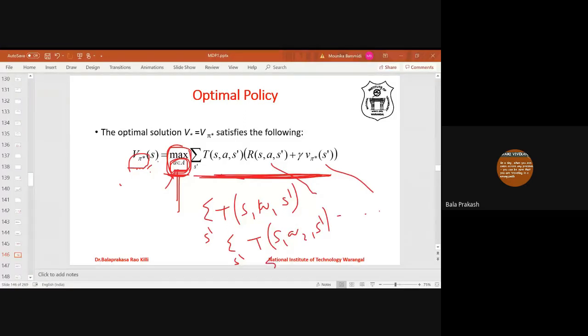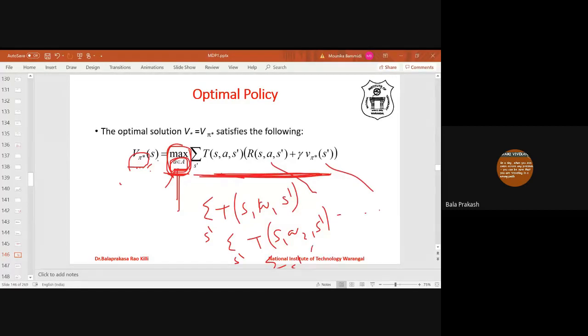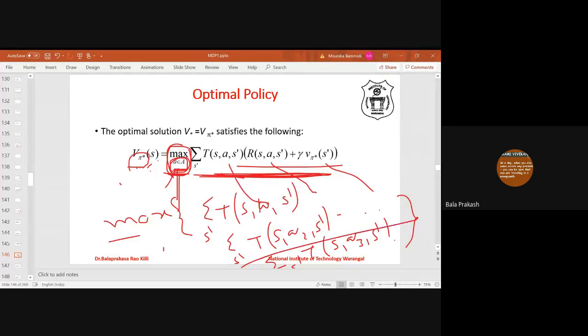If it is action A3, it is V(S') of S, A3, S', and so on, right? So we have to select the maximum among these things simply. This is a simpler expression then. So we have to find this expression wherein action is A1. We have to find the same expression wherein action is A2, and we have to find the same expression wherein action is A3, and we have to take the maximum.